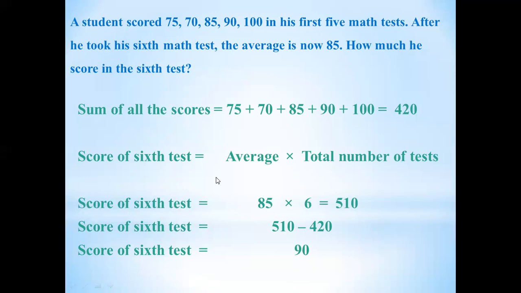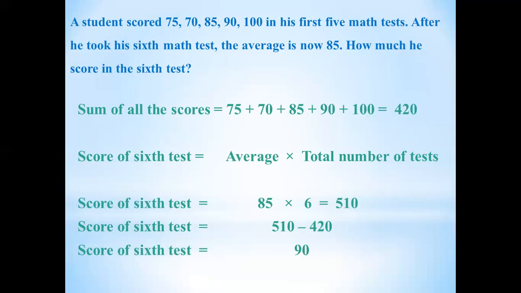I hope after sharing so many examples, it is now very easy for you to understand how to find the missing value. And now, how can you cross check your answer to see whether it is correct or not, with the help of the formula of average?